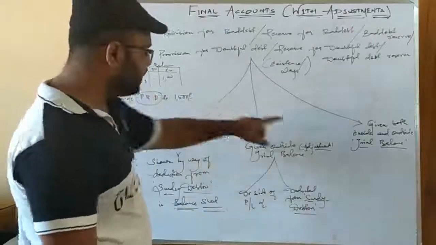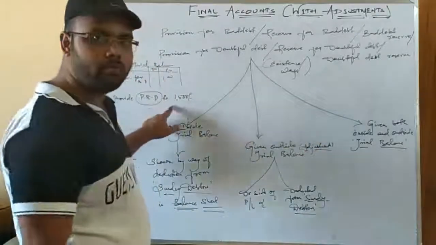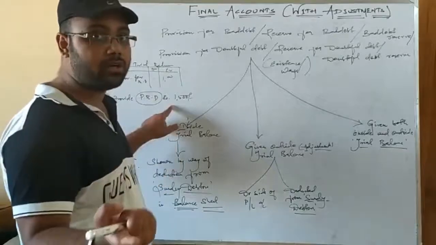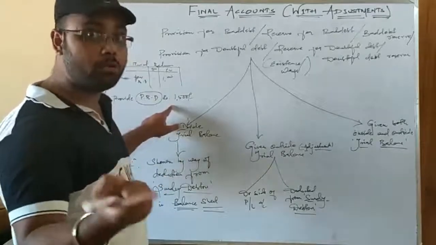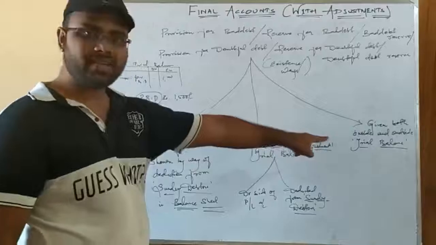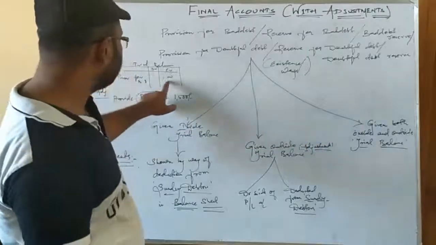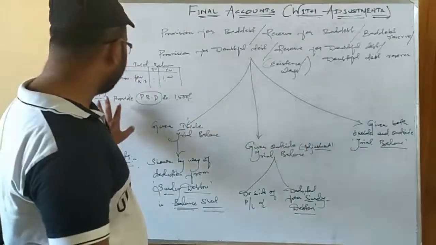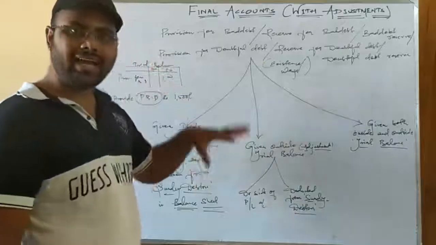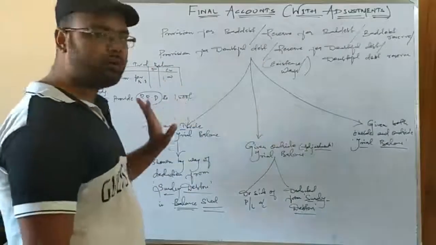So, got it? Given inside and outside trial balance, you will definitely get this type of question in your adjustments. Mostly you will get this type of adjustment: outside and inside trial balance. Inside the trial balance it is given 1000, and in the adjustment it says, for this year, allow provision for bad debt 1500.